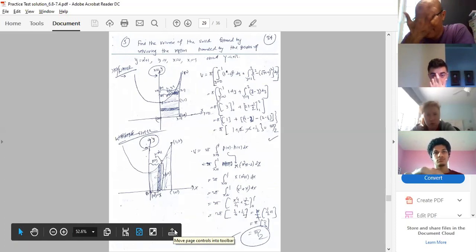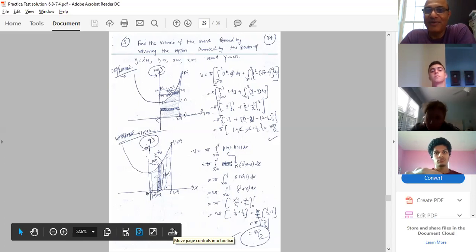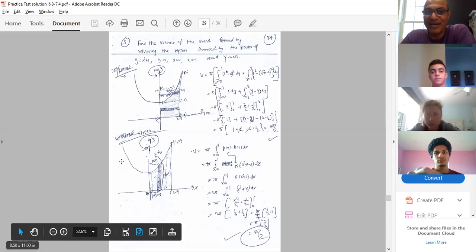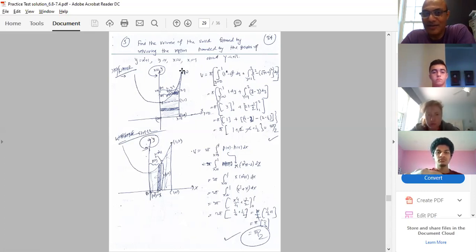Find the volume of the solid formed by revolving the region bounded by the graph of the function y equals x squared plus 1. y equals x squared means a parabola passing through the origin, opening upward, because it is a plus sign. Plus 1 means the parabola is held 1 point above on the y-axis. So the parabola passes through (0, 1).